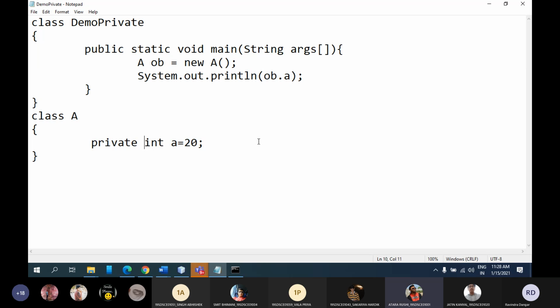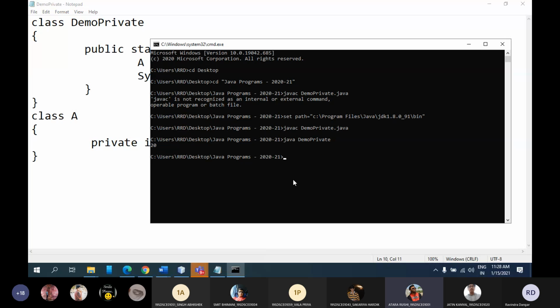An error will come, that a private variable cannot be accessed, sir. Okay. Let me compile this again. And you can see: A has private access in A. So that is why I'm not able to access it.